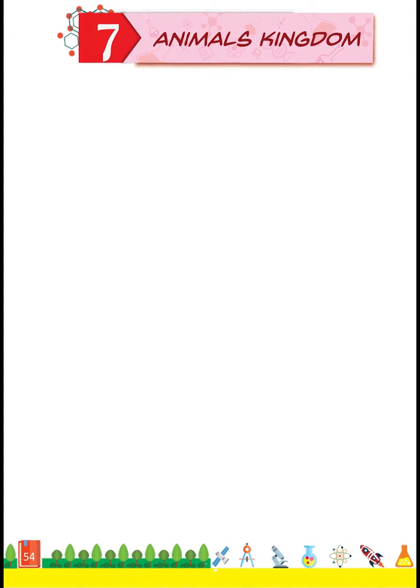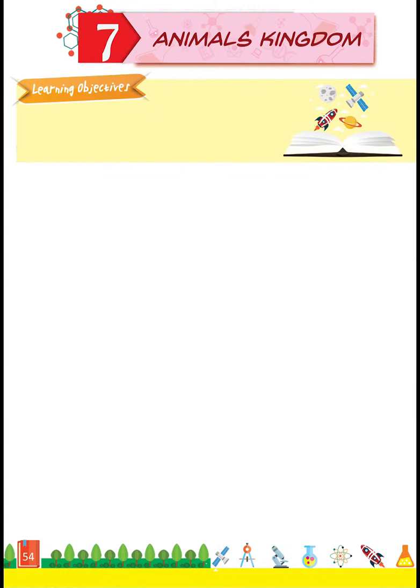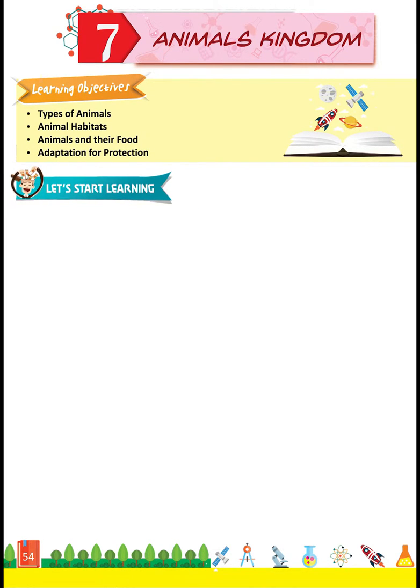Let's start Lesson 7, Animal Kingdom. Learning objectives: types of animals, animal habitats, animals and their food, adaptation for protection. Let's start learning. Animals are a very large group of organisms.